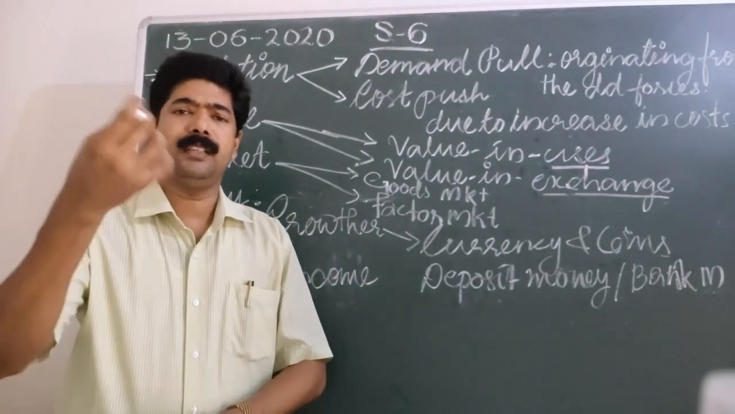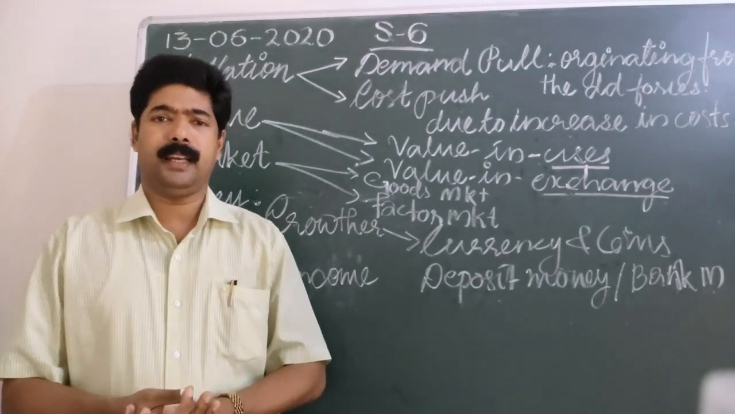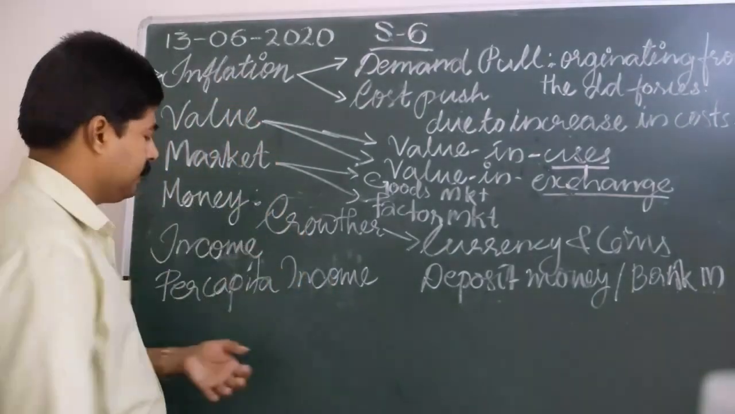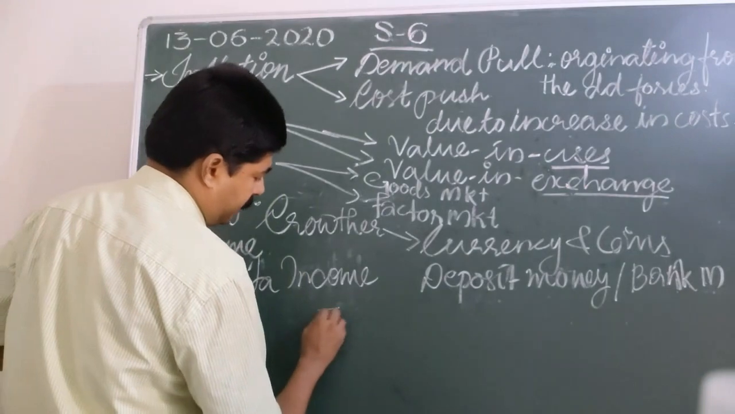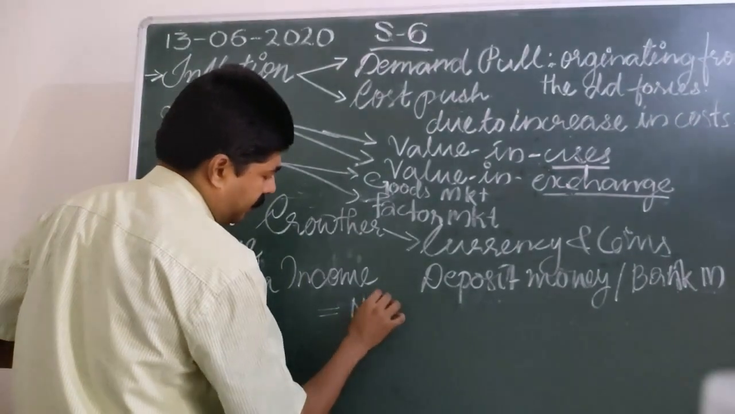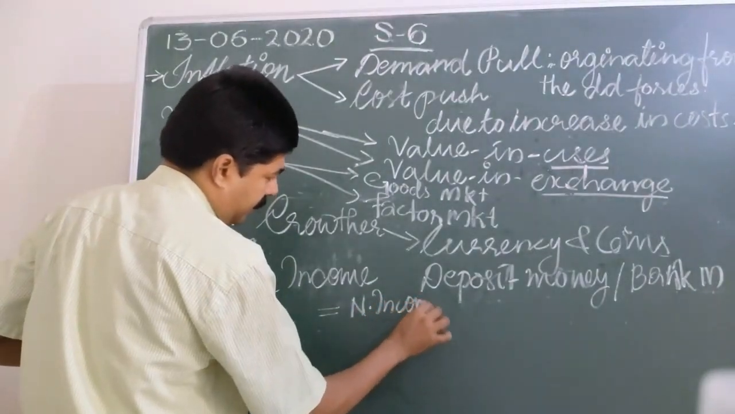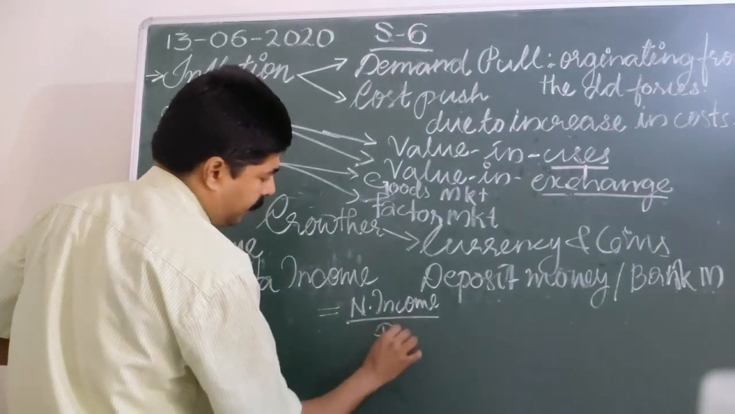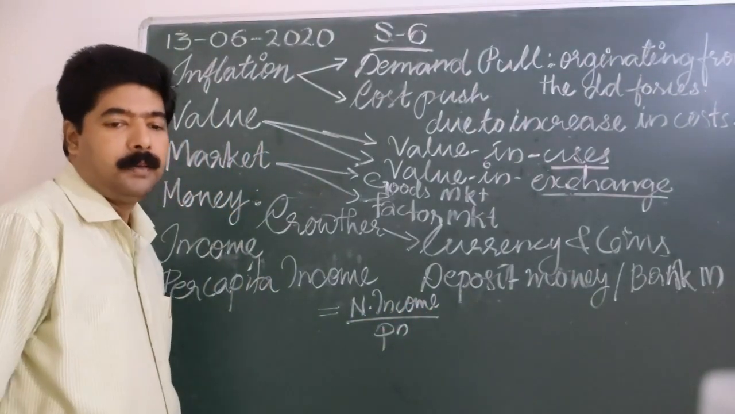Symbolically, per capita income is equal to national income divided by population. This is known as our per capita income.